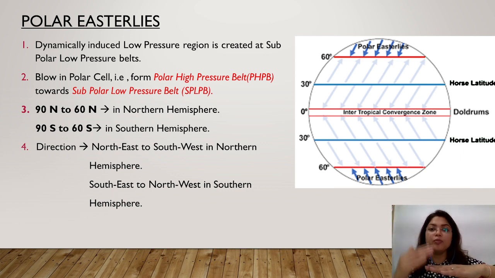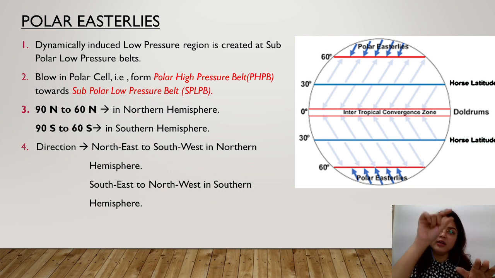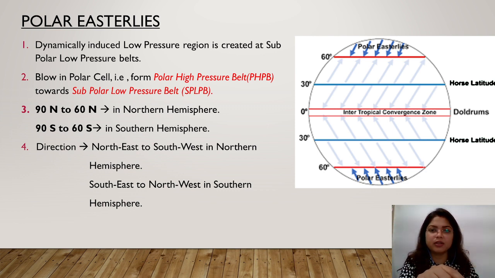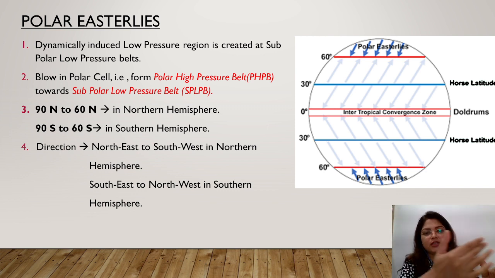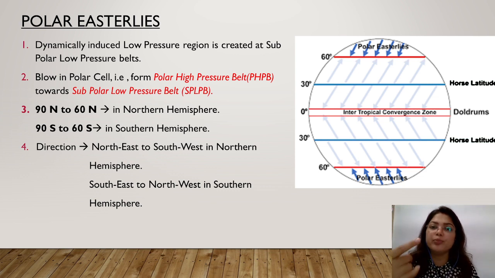What happens here? The wind from the high pressure area moves towards the low pressure area, and the wind at the low pressure area starts rising up. They move towards the pole. They sink at 90 degree, and at 90 degree a high pressure area is created, and from the high pressure the wind starts moving towards the low pressure area in the polar region also. So this is known as the polar cell for the polar easterlies. Okay, and its latitude is 60 degree north to 90 degree north, and the same for the southern hemisphere also.